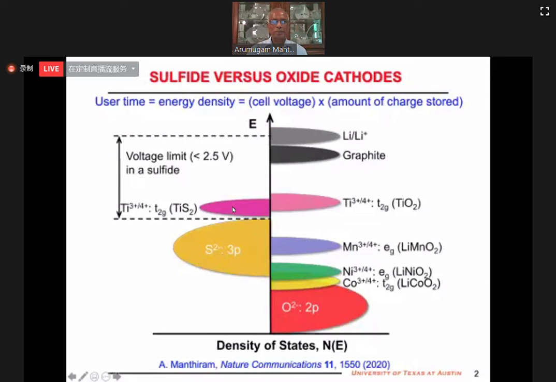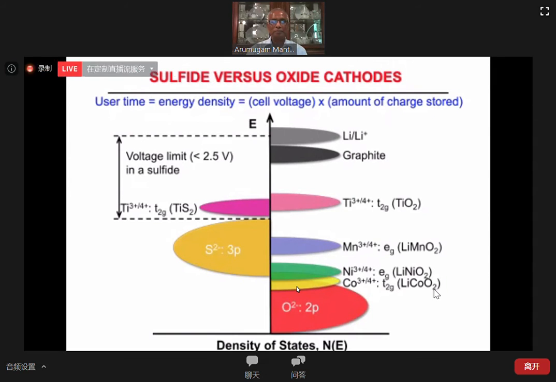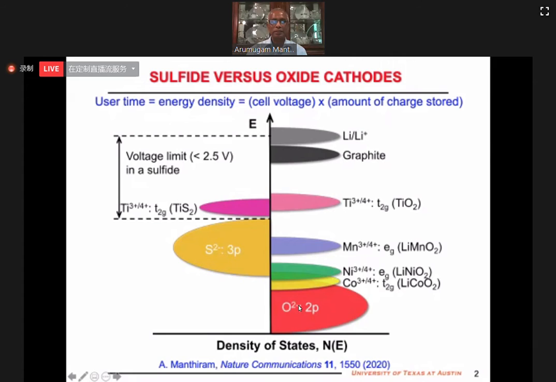Below the top of the sulfur 3p band. With 30 years of experience and expertise on oxides, Professor John Goodenough's group at Oxford started working on oxides because the oxide 2p band lies at a much lower energy than the sulfur 3p band, so you can get 4 volt. So that's how all the oxide cathodes started.